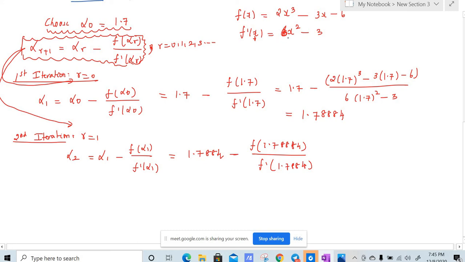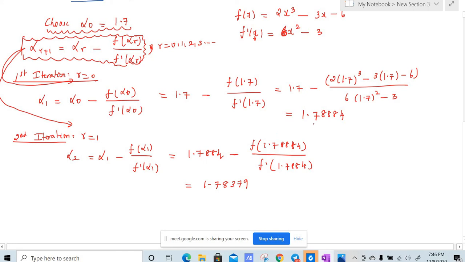Our f dash of x is 6x square minus 3. So in place of x, you substitute 1.7884 in 6x square minus 3. If you divide this value by this value, you will get one term. You subtract it from 1.7884, and you will end up with 1.78379. You can check with a calculator, and you can see how fast it is converging.